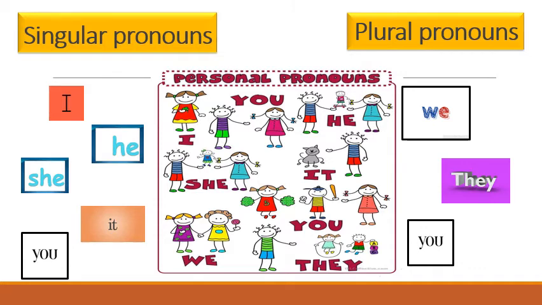You. Now you can see, children, in singular pronouns also you can use the word you. Even in the plural pronouns also you can use the word you. That means when you are talking to one person, that you are a boy, that time also you can use you. And when you are speaking to more than one person, you all are my friends, so that time also you can use you. So remember, children, whether it is singular pronouns or plural pronouns, you is common in both sides. Okay? Next.